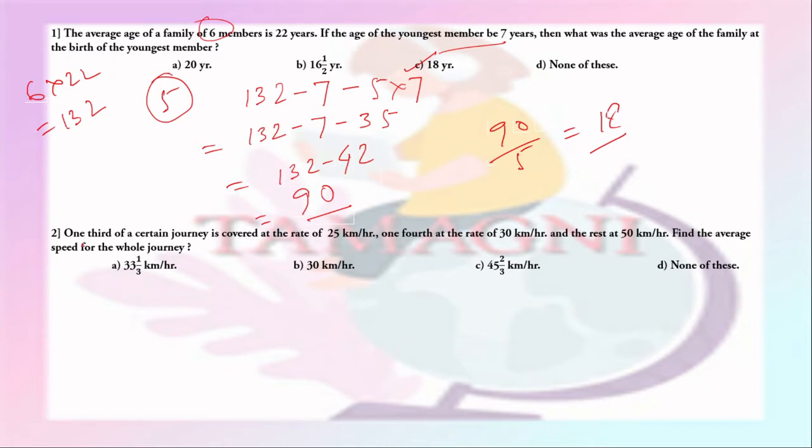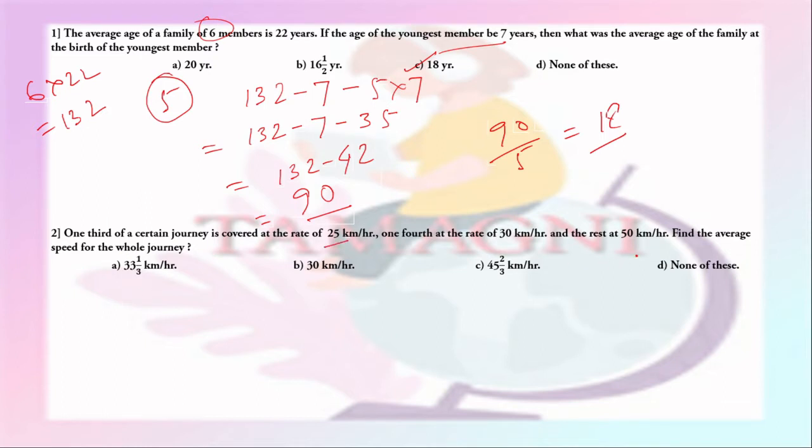Question number 2. One third of a certain journey is covered at the rate of 25 km per hour, one fourth at the rate of 30 km per hour, and the rest at 50 km per hour. Find the average speed for the whole journey.